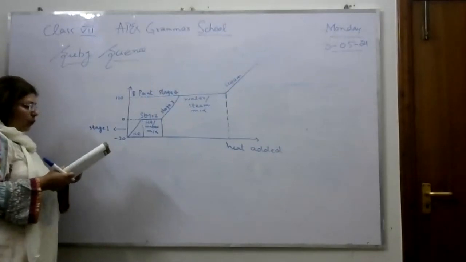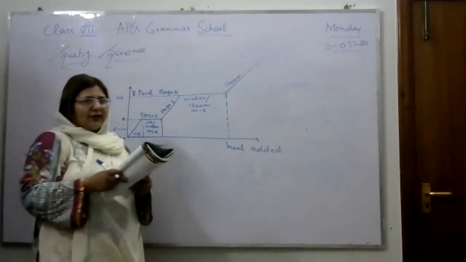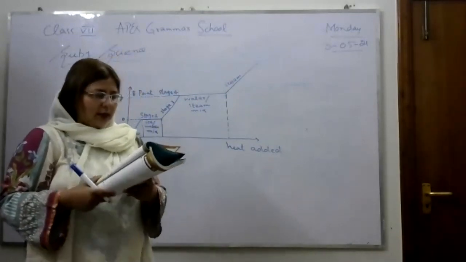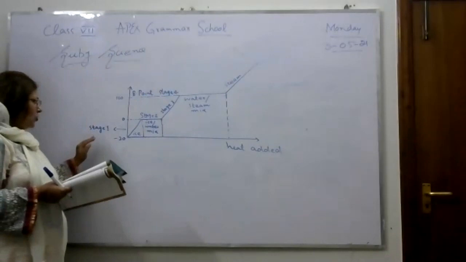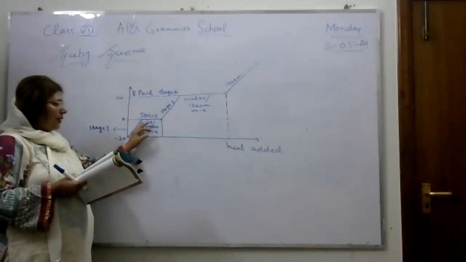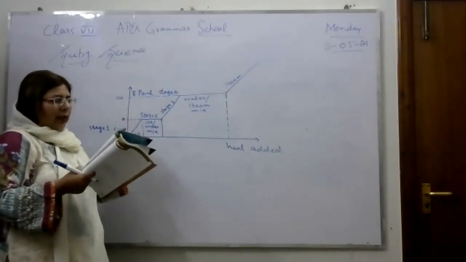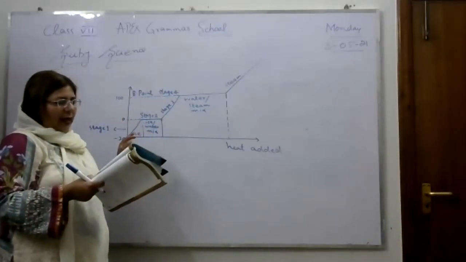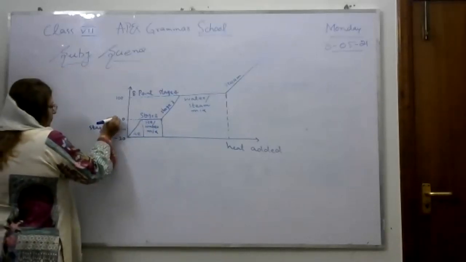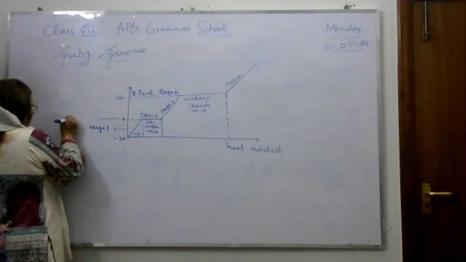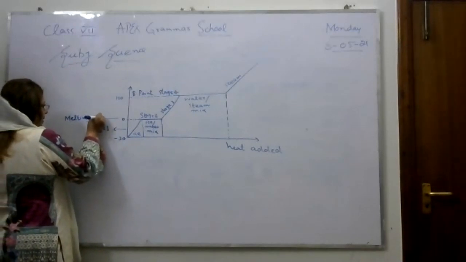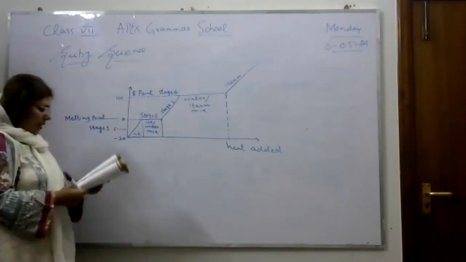And what does the graph show? We can also understand this graph with the help of an explanation. In stage 1, the heat energy is raising the temperature of the ice. You can see it is going from minus 30 degrees centigrade to 0 degrees centigrade. The heat energy is raising the temperature of the ice up to 0 degrees centigrade, and 0 degrees centigrade is the melting point of water.